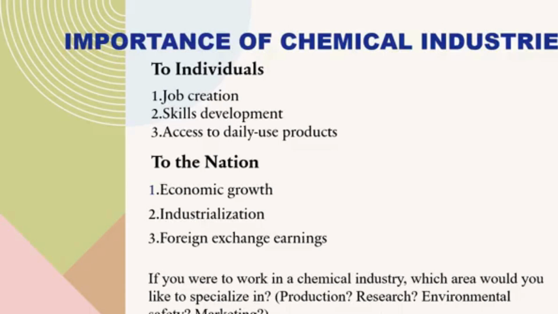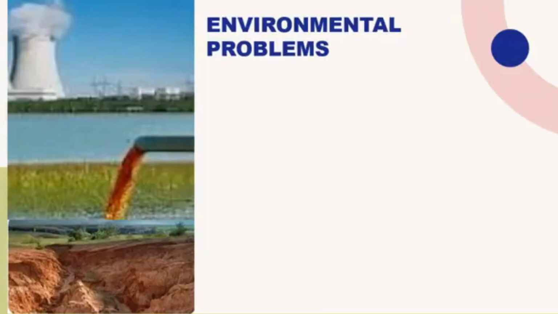Is it production, research, environmental safety, or marketing? Working in the chemical industry does not mean you have to be a science student. You can market the products.